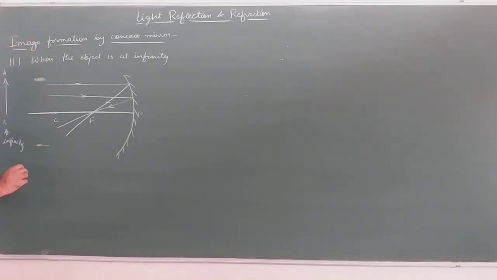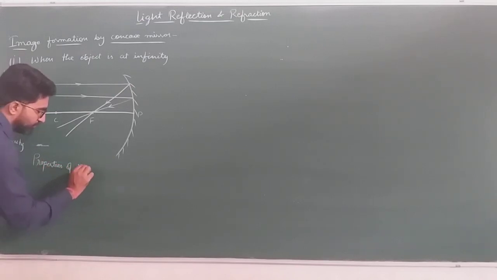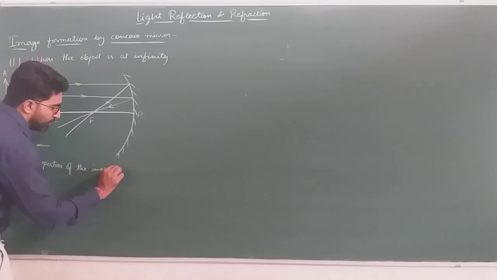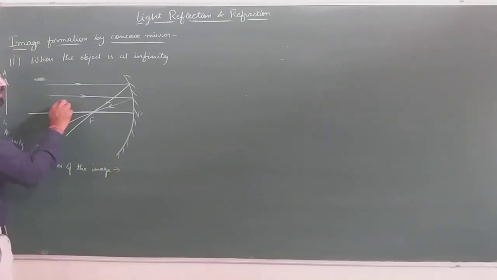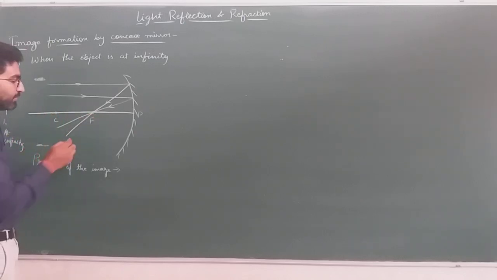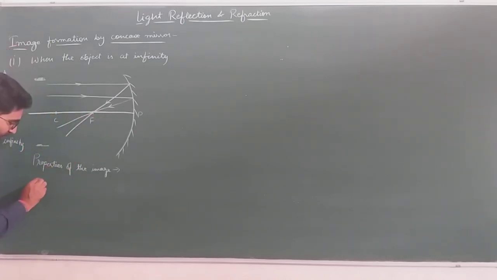Then the properties of the image. First one, rays of light after reflection meet at a point actually. It means the image formed is real. First property is the image formed is real.